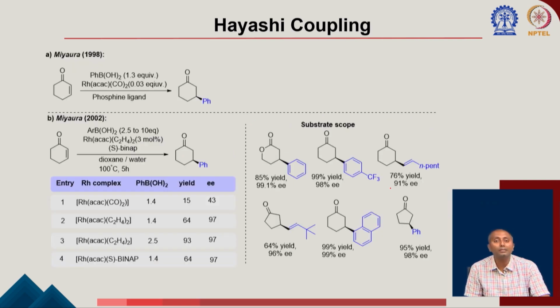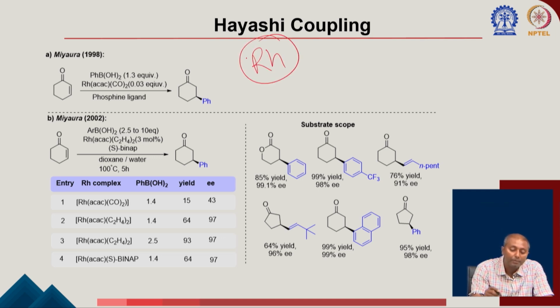So, the other very important reaction using an organoboron compound and a transition metal. Now, we talked about palladium, which is the Suzuki coupling, and copper, the Chan-Lam coupling. Now, I come to another important transition metal called rhodium. If you use the phenyl boronic acid in the presence of this rhodium catalyst using a phosphine ligand, you can end up doing a 1,4 addition of this aryl group here.